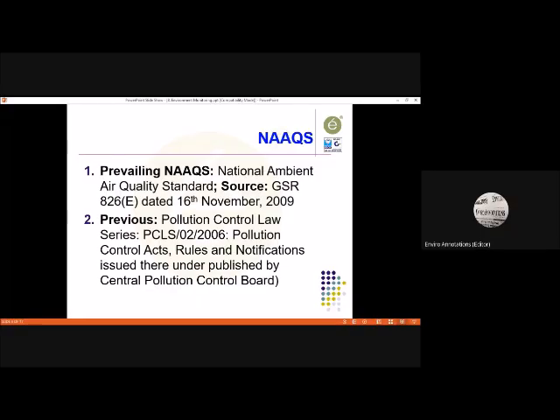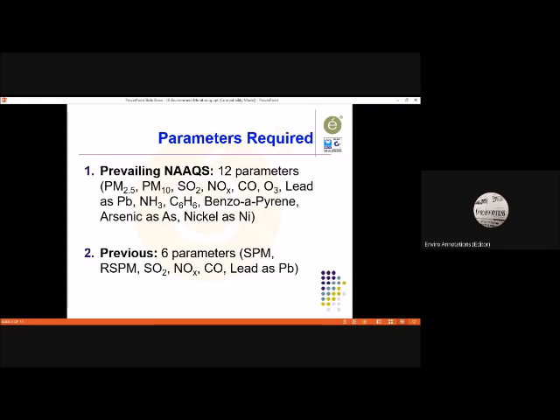Prior to that, there was another standard, and obviously it was overruled now. So let us compare how these two are differing.